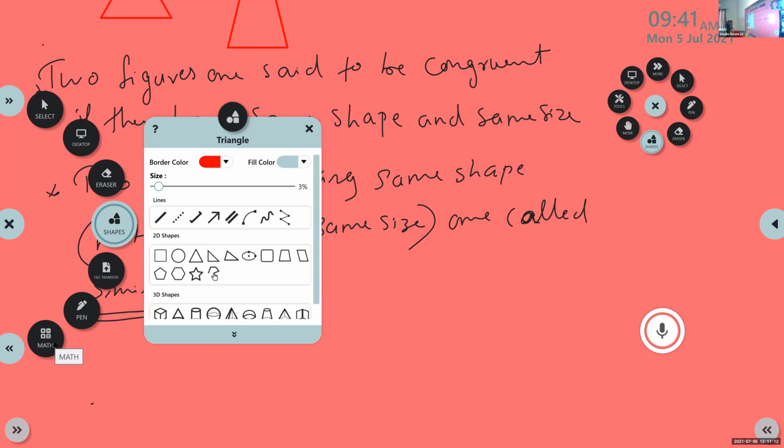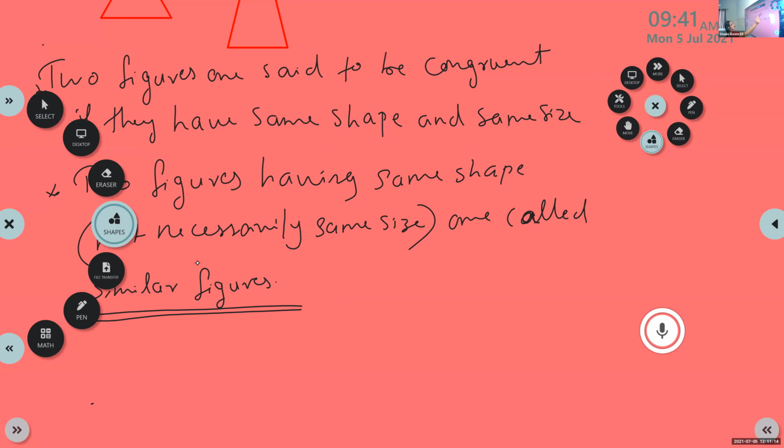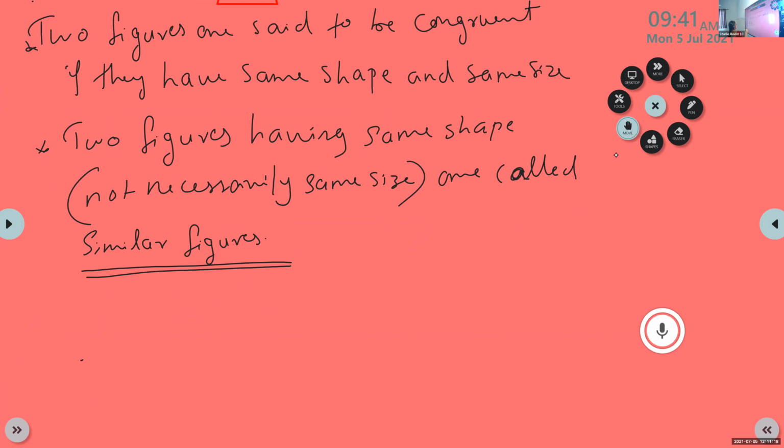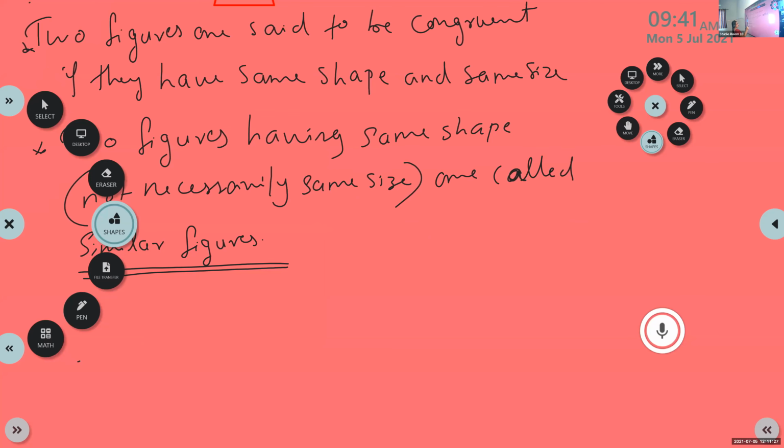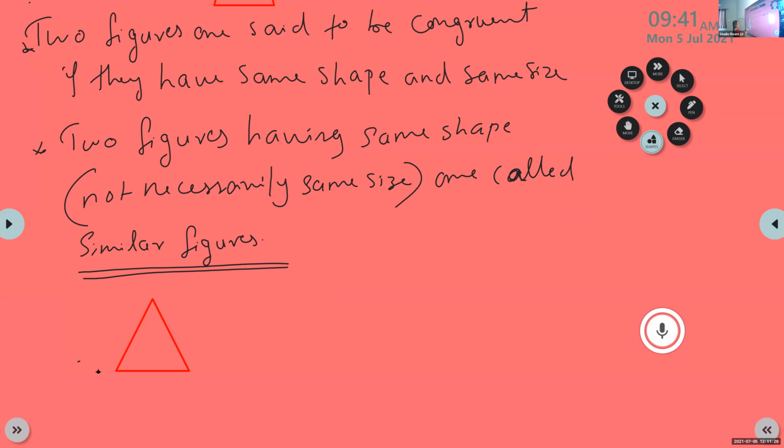You can draw some examples for similar figures. Draw triangles, one small triangle, different triangles you can draw.